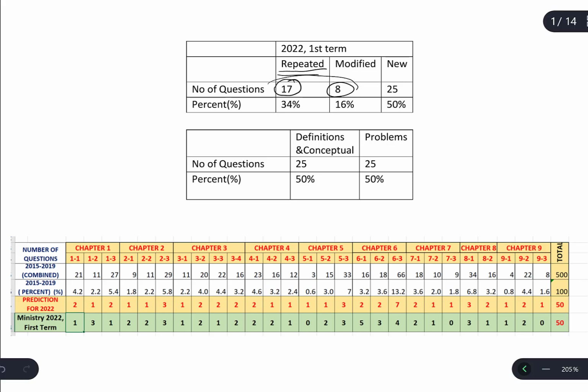So when a student studies the questions which were previously asked in detail, that student can get 50 from 100 in physics. And the other 25 questions are new questions which were not previously asked.